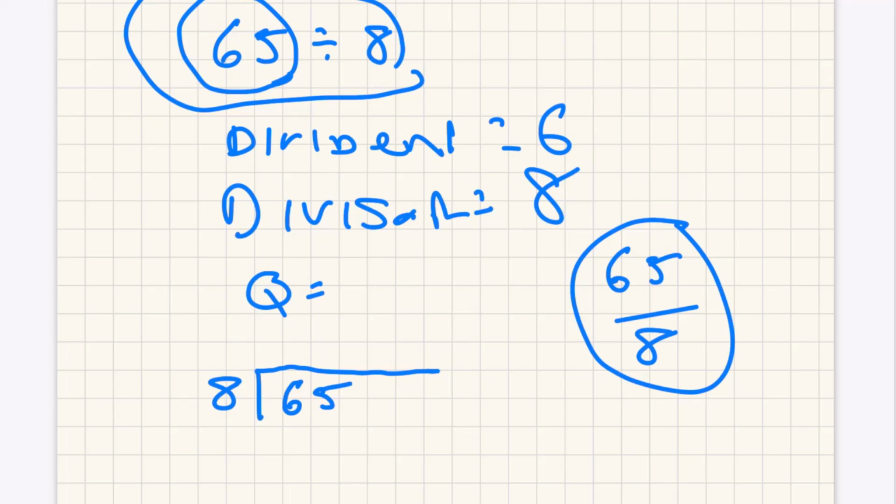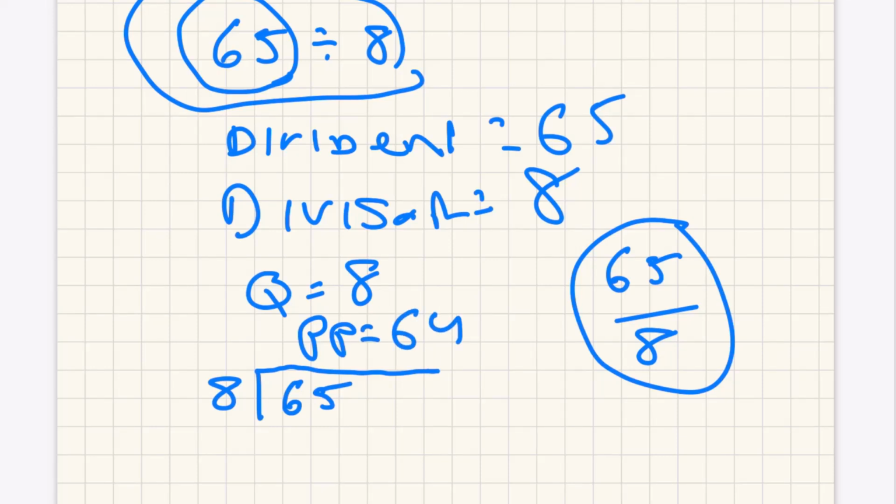So long division, as we'll see, will help us when the dividend is bigger than 10 times the divisor. But first, the simple division: the dividend is 65, the divisor is 8, the quotient, as we just saw, is 8, and the partial product is 64.